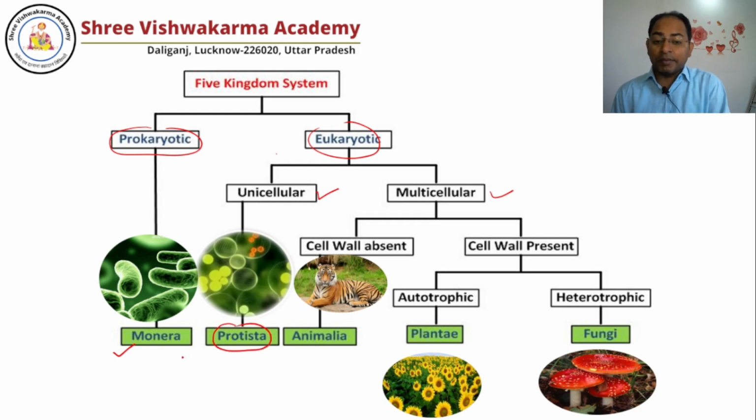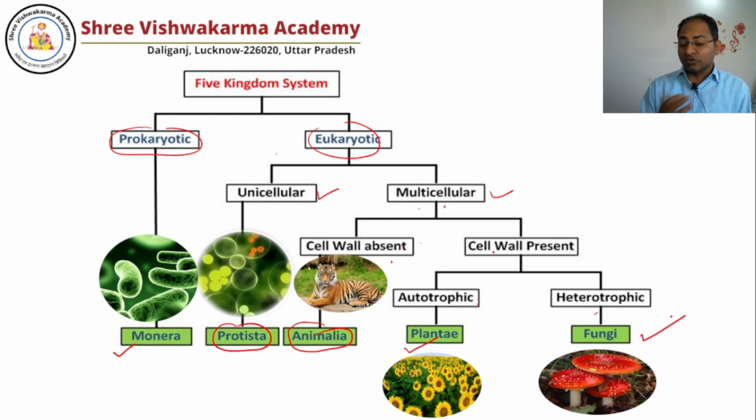R.H. Whittaker has done it. If it is multicellular, again two questions: is the cell wall absent or present? If it is absent, keep it in the Animalia. If the cell wall is present, now you have to see the mode of nutrition. If it is autotrophic, it comes under the Plantae, and if it is heterotrophic, you can keep it in the Fungi. So now this is a good one.